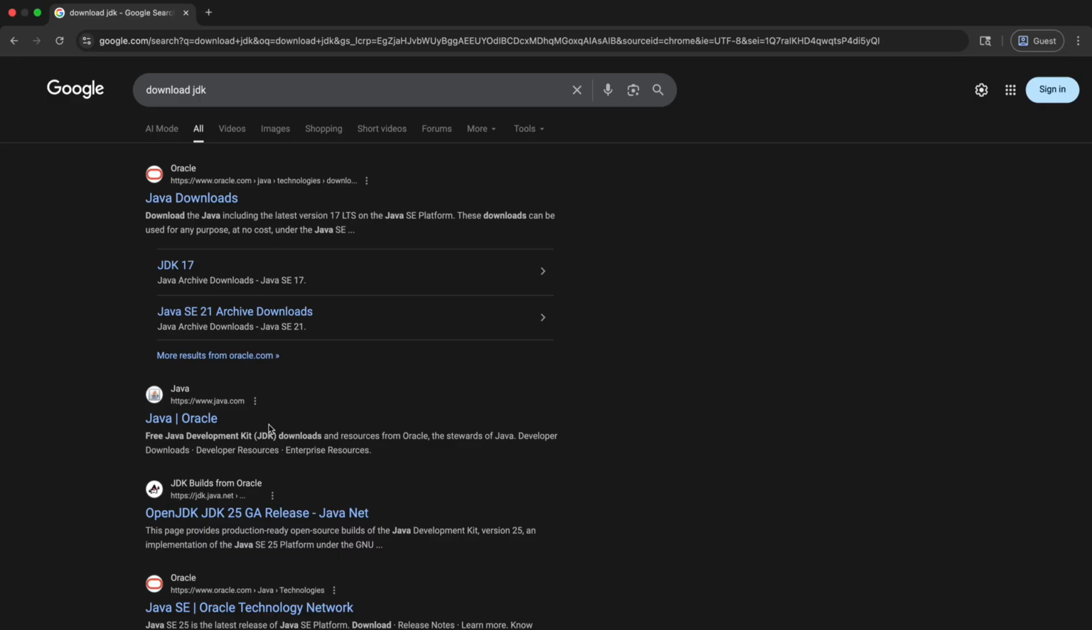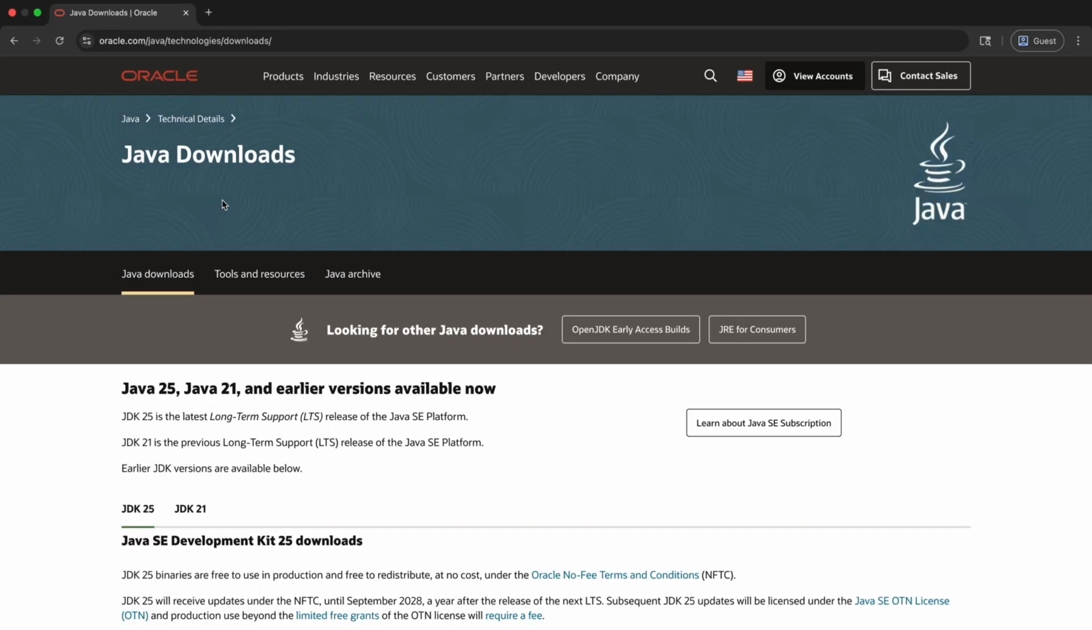As you can see, the first option is an Oracle website. Let's click on it. Currently, it shows two options, JDK 25 and JDK 21. On the top, it says JDK 25 is the latest long-term support release of the Java platform, so let's use this one.